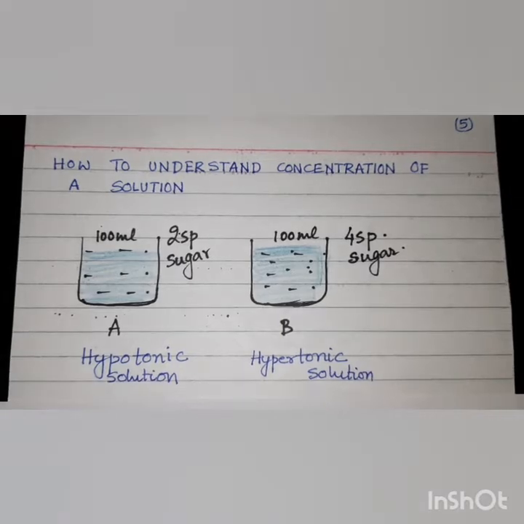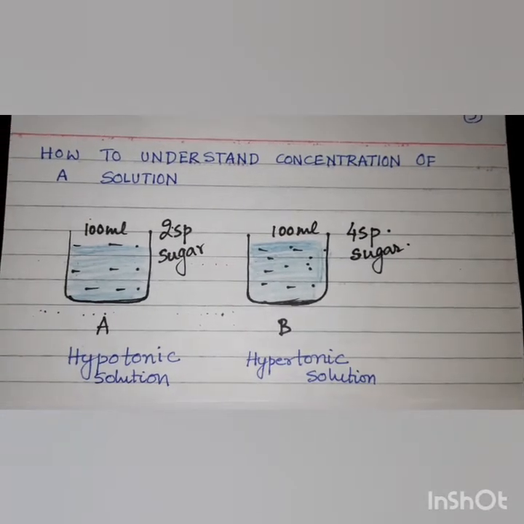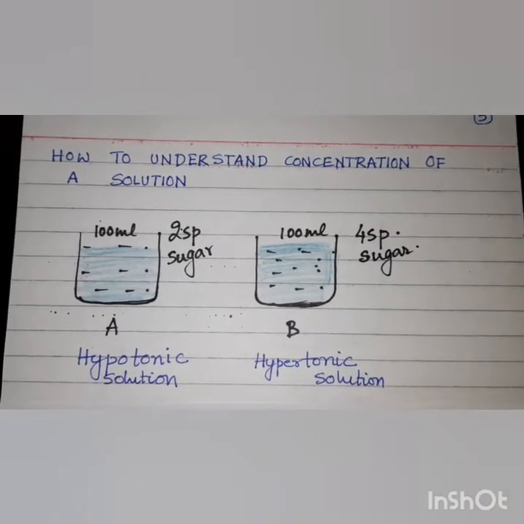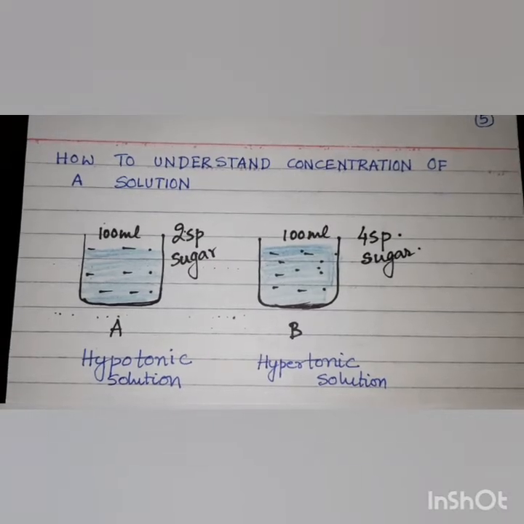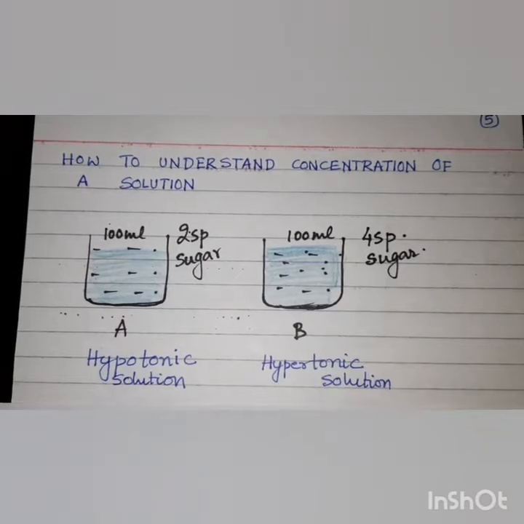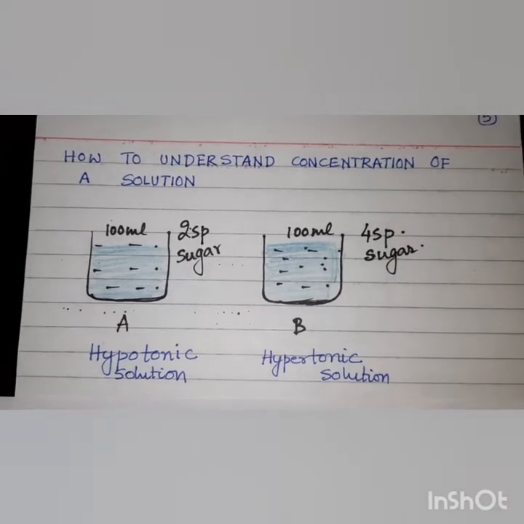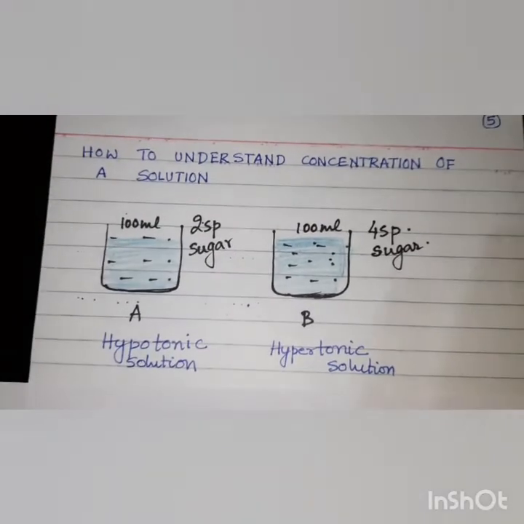Now let us understand this with an example which has been discussed here. Here I am comparing beaker A with beaker B. Both the beakers have the same volume of water, but A has less of solute, that is less sugar than B. So A is a dilute solution as compared to B. So A is hypotonic and B is hypertonic.